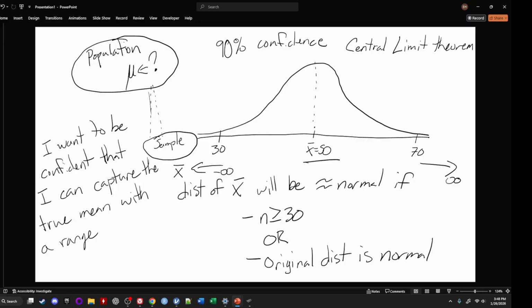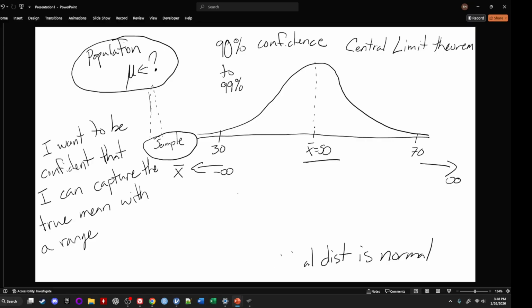Most of the time we have somewhere between like a 90 to 99% confidence. And we can use the definitions of a normal distribution to figure out how far above and below that should be. Okay, so let's get ourselves a little bit of an equation to help us out. To say, okay, how do we actually calculate this confidence interval?